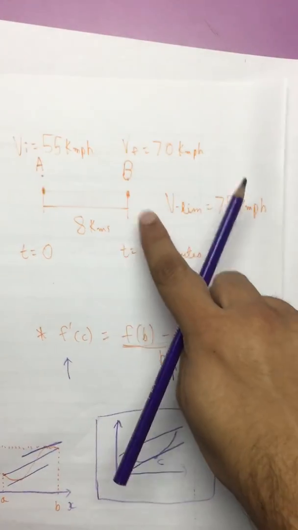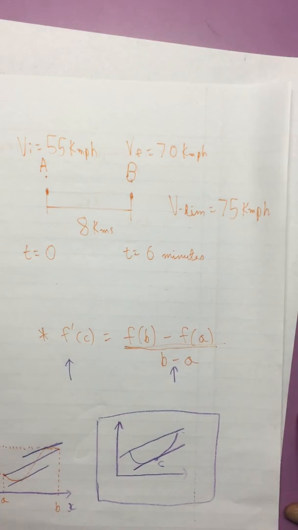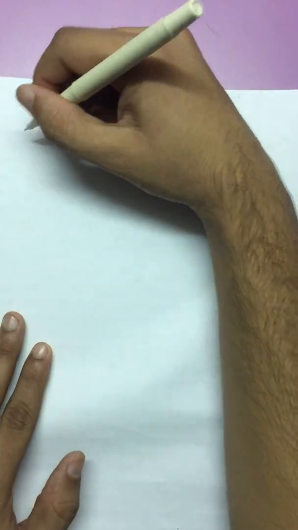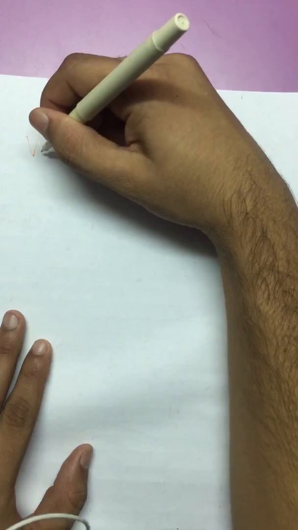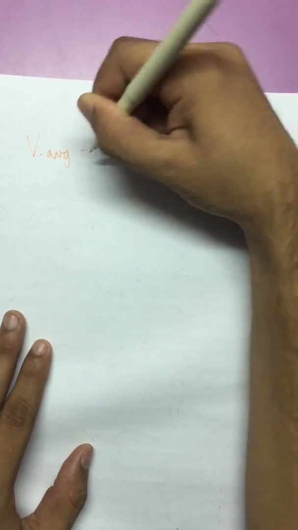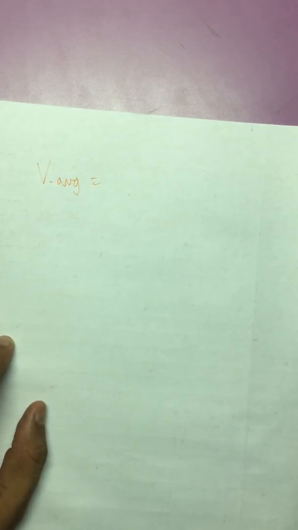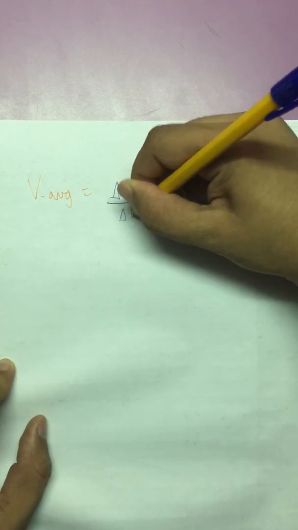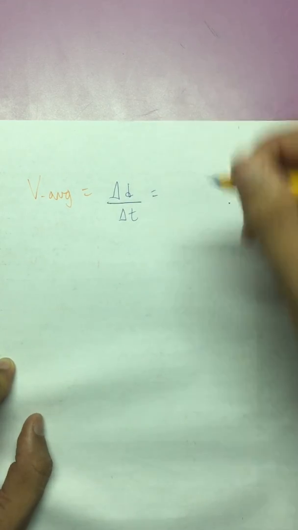Now going back to the question described before, we calculate the average speed of John. So what would be the average speed of John? V average would be equal to delta D upon delta T. Pretty basic stuff.